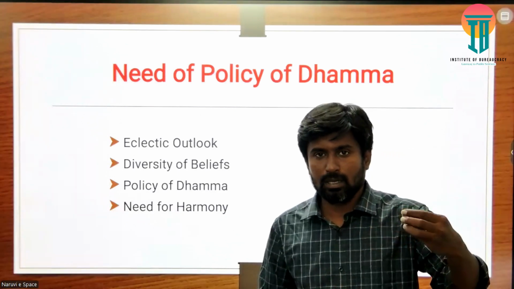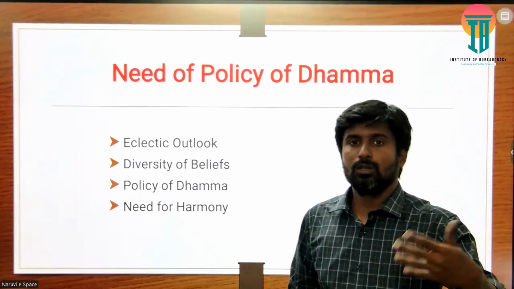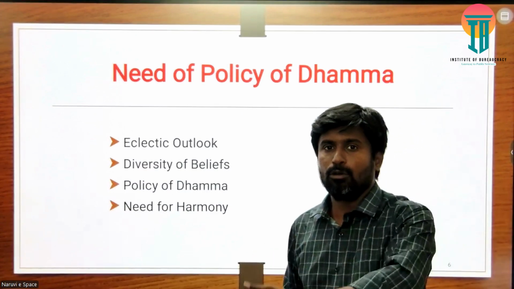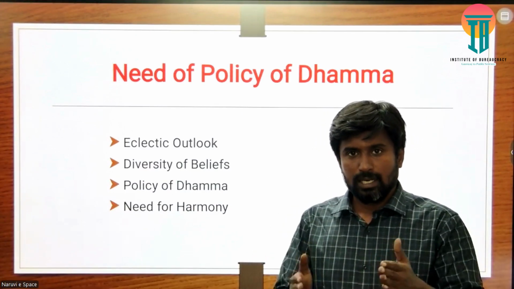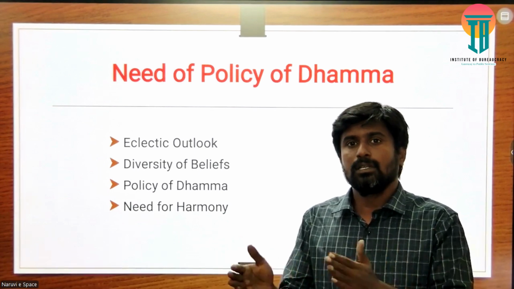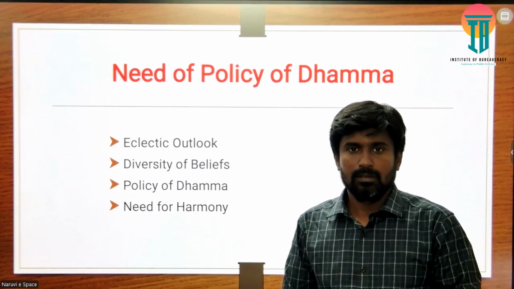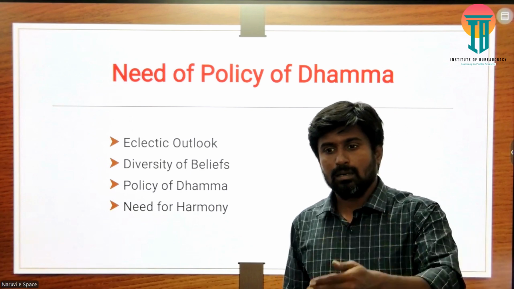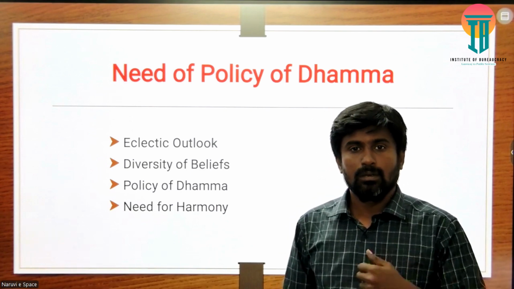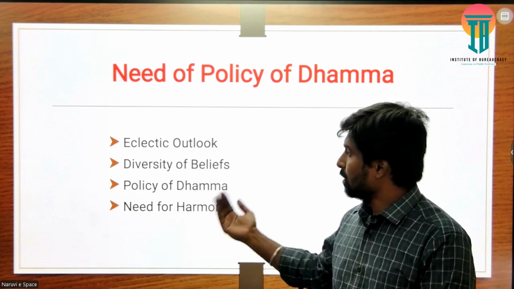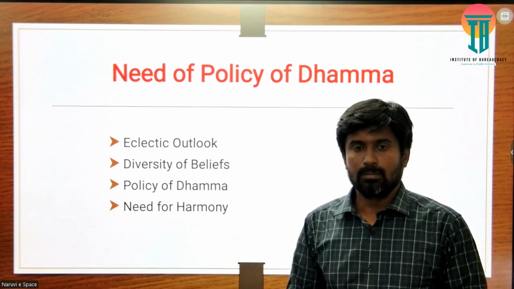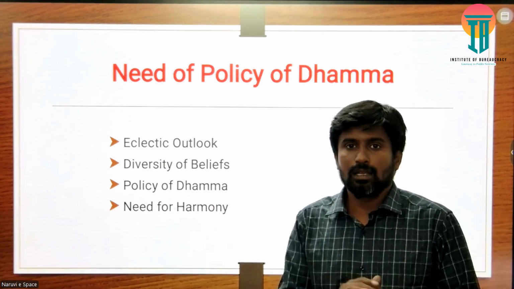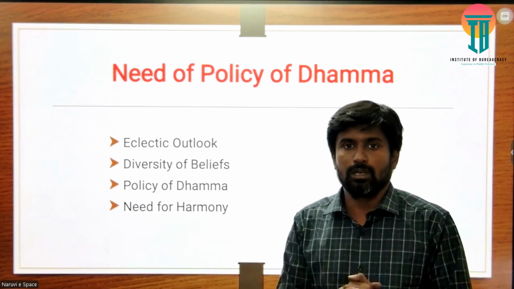For example, before Ashoka, the two rulers, Chandragupta Maurya and then Bindusara, then we come to Ashoka. So the three rulers followed three different sets of religious practices. Chandragupta followed Jainism, Bindusara followed the Ajivikas, and Ashoka followed Buddhism. So it was a different set of religious practices and moral ethical codes of conduct that they followed here.